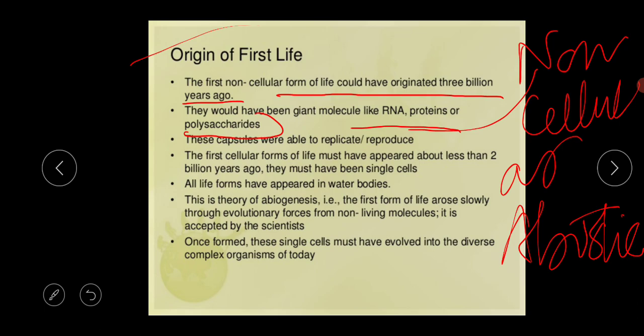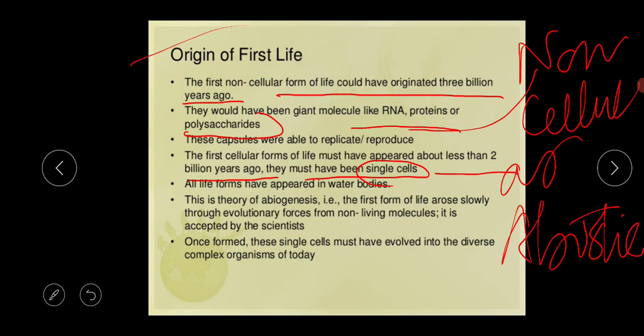These capsules were able to replicate or reproduce. This RNA can replicate, these proteins can replicate, these polysaccharides can replicate. The first cellular forms of life must have appeared less than 2 billion years ago. They must have been single cells.